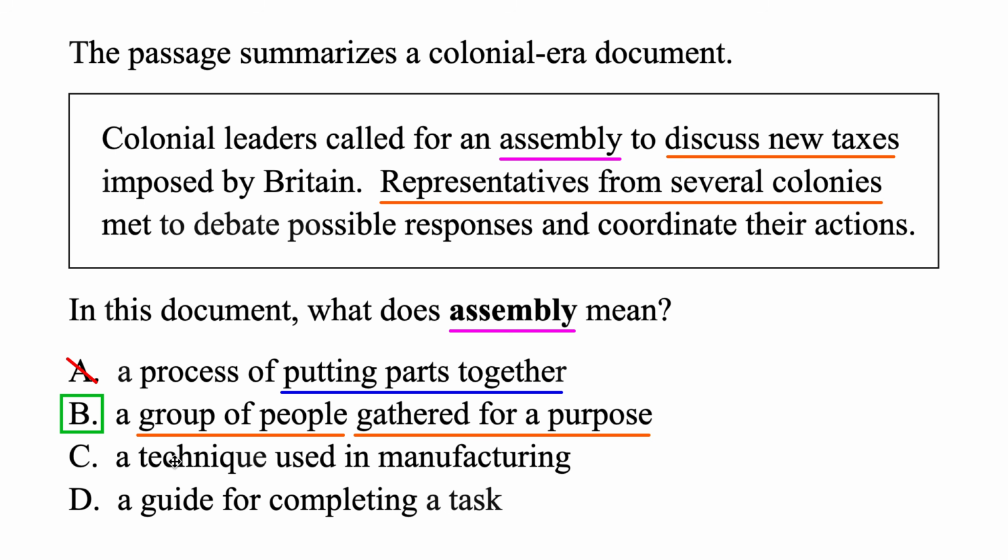Okay, the third one, we'll just double check the last two. A technique used in manufacturing. But manufacturing has to do with a factory putting things together. That's not what they're talking about. We'll get rid of that. And then D, a guide for completing a task. Now they are completing a task or discussing something, but they're not calling together a guide to be able to do it. This would just be one person, a guide, but they're calling for a group of people, these representatives here. So it's nice when you can eliminate three options, and you know for sure you're on the right track there. Okay, let's check out another.